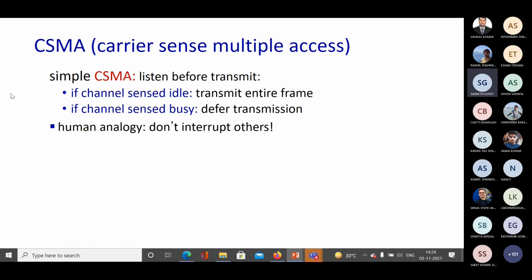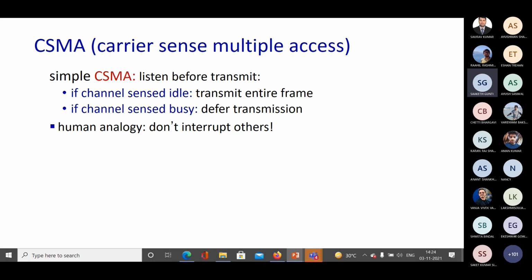First we are going to study simple CSMA. What does simple CSMA use? It uses the principle of listen before you transmit. This listen is equivalent to carrier sense here. That means you first listen to whether the channel is free or not.